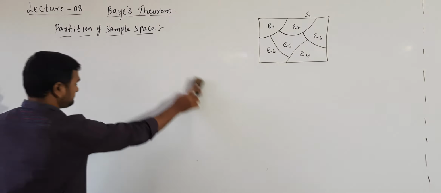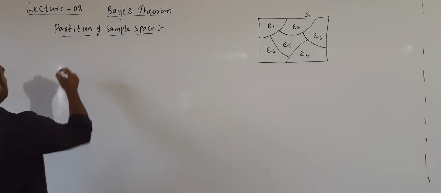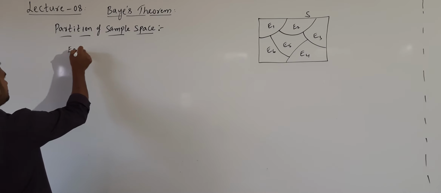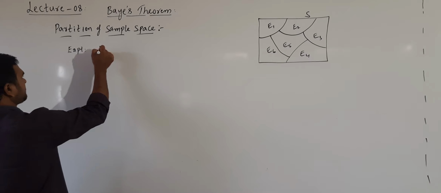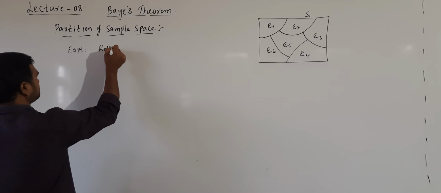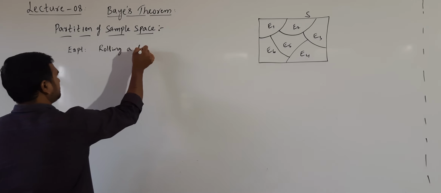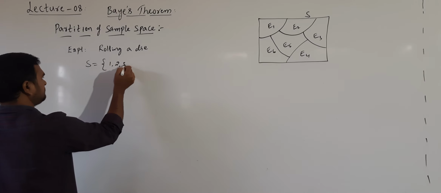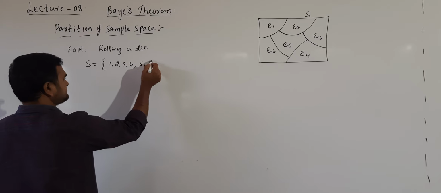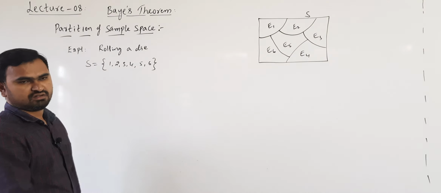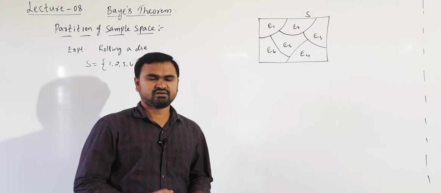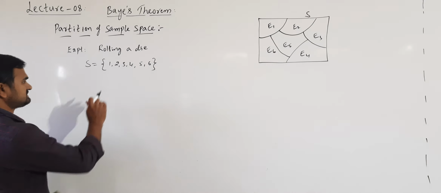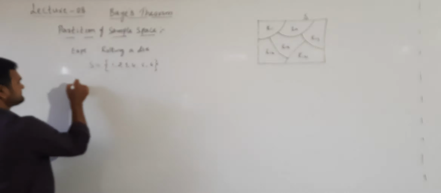Let us take a simple experiment. Suppose the experiment is rolling a die. In the experiment of rolling a die, we know the sample space is 1, 2, 3, 4, 5, 6. Now, this sample space we are partitioning into some subsets, events.